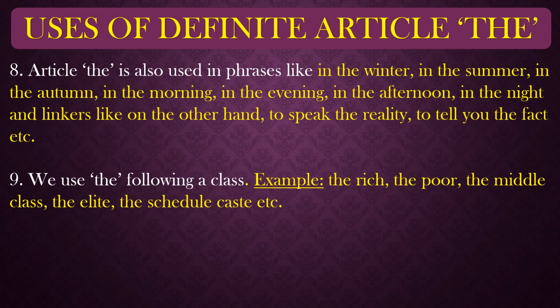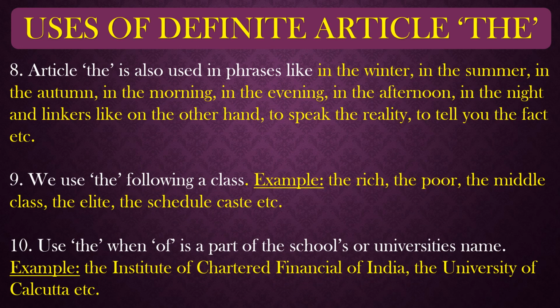Next, we use "the" before a class. If we are talking about a particular class, like the rich class, poor class, middle class, in front of them we also use the article: the rich, the poor, the middle class, the elite, the scheduled caste, etc. Okay. The next point is that we use "the" when "of" is a part of a school's or university's name.